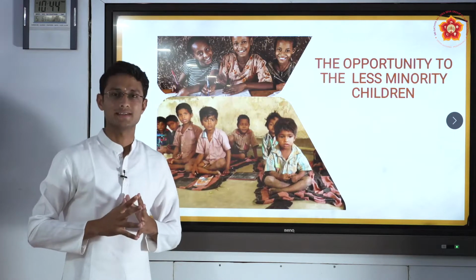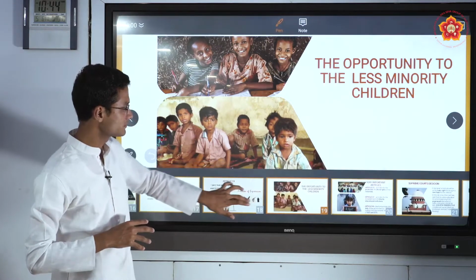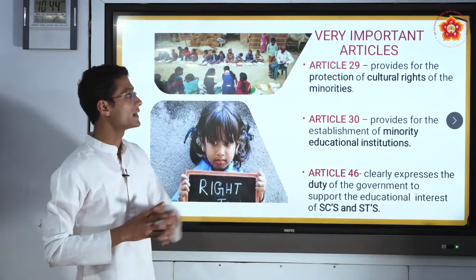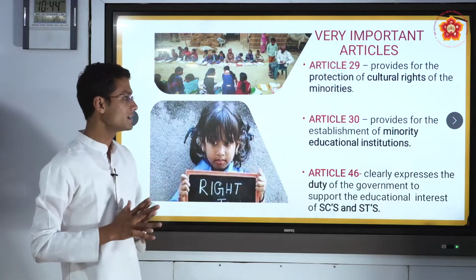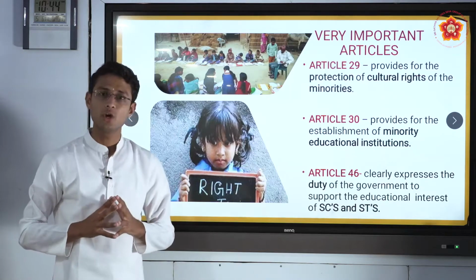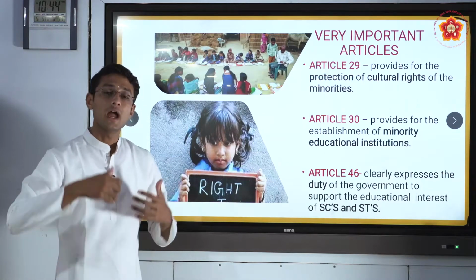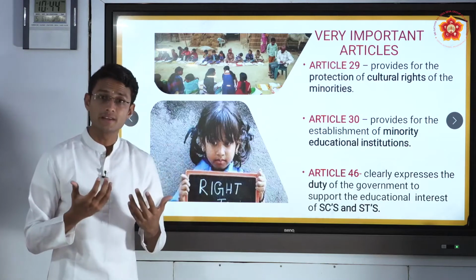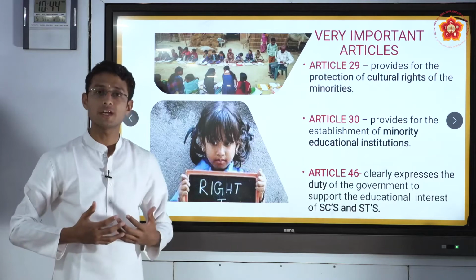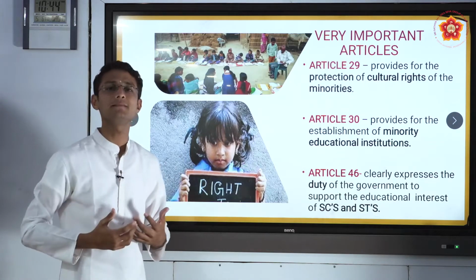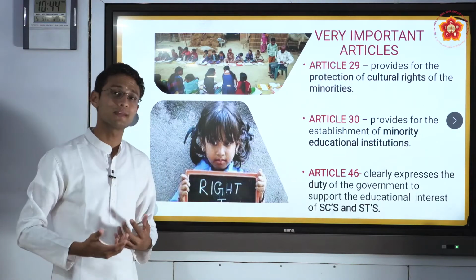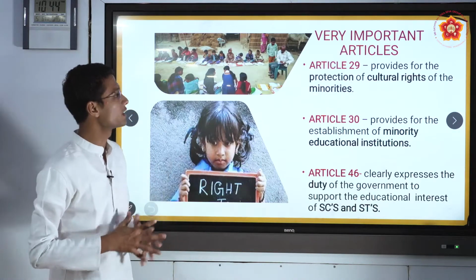Let us go to those articles now. These are very important articles: Article 29, Article 30 and Article 46. This is basically about minority children who are deprived of education, and to some extent these children were not exposed to education. So for them there are some articles which have been enforced by the government. Let us look into that now.